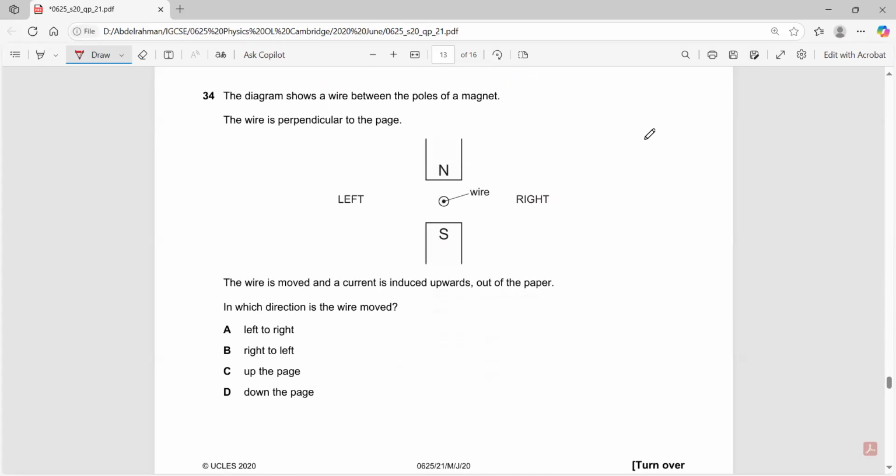34. The wire is moved, and there is a current induced upwards out of the paper. In which direction is the wire moved? Again, it is moved, and there is a current moving upwards out of the paper.